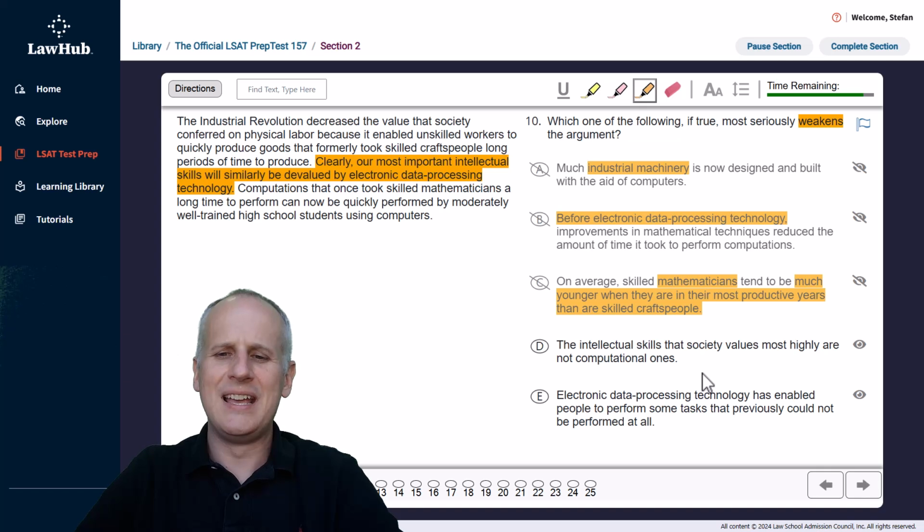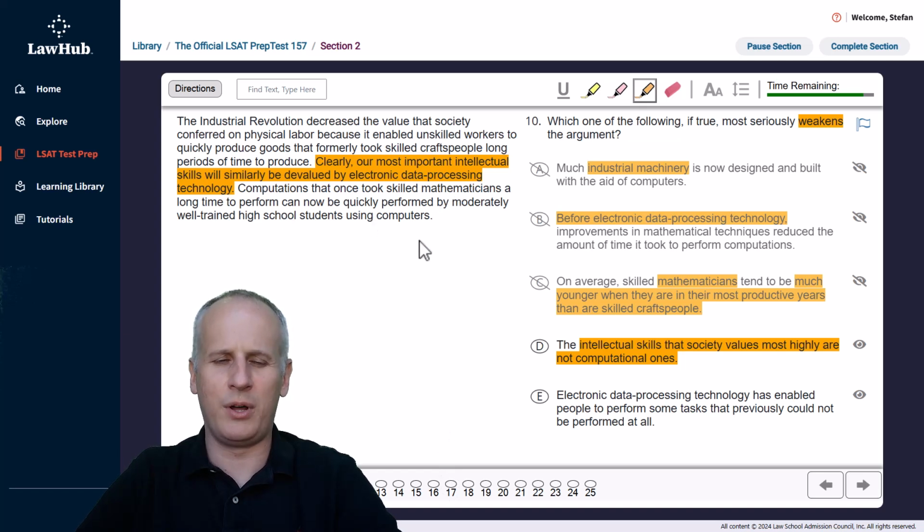And then choice D, the intellectual skills that society values most highly are not computational ones. Well, it's computations that the skilled mathematicians took a long time to perform and that can now be quickly performed by moderately well-trained high schoolers. So this shows that this example, this sample size, largely through anecdote, is just non-representative of what the argument is claiming. So choice D really matches our prediction.